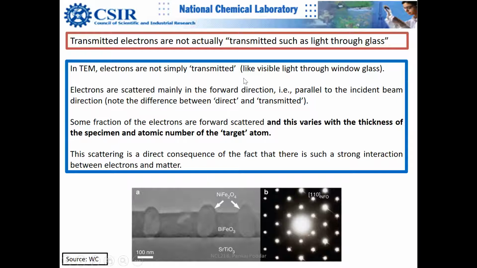So in TEM, electrons are not simply transmitted, right? To correct you, this statement is in the book, and this statement is incorrect. This statement is taken from the William Carter book, and I have taken it as it is, but it is factually incorrect. So there are actually mistakes in this book. Many times I have seen a lot of problems in this book. I talked to the author also once.